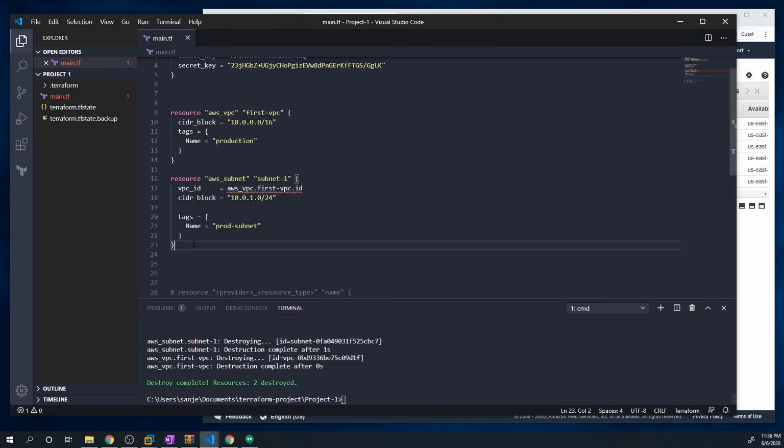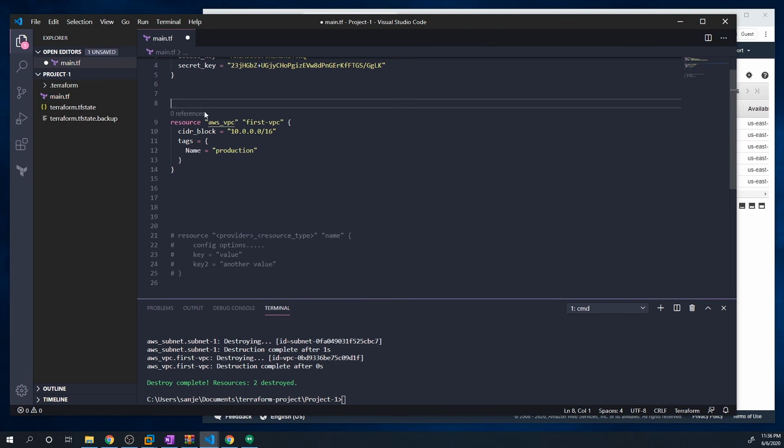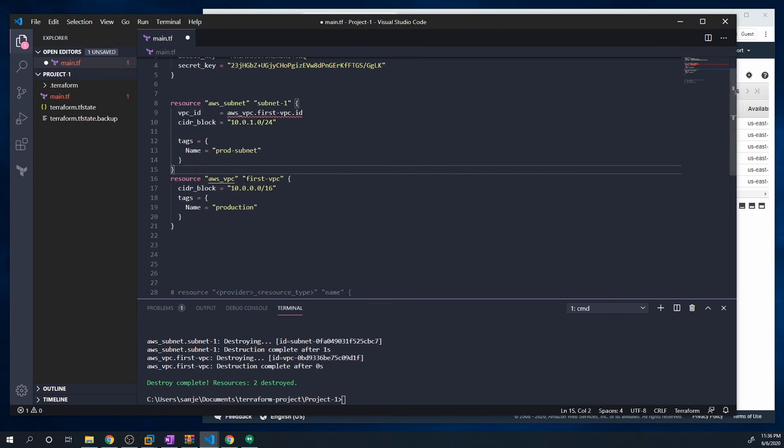And what I'm going to do, just to prove my point, is copy or cut this and paste it right above the VPC. So now within our code, we're defining the subnet and we're referencing the VPC, even though the VPC is defined beneath it. And once again, guys, this is just to show you that the order in which you place your code does not matter within Terraform, which is a little confusing, right? If you're familiar with programming, it always follows a sequential order, starting from the top and working to the bottom.